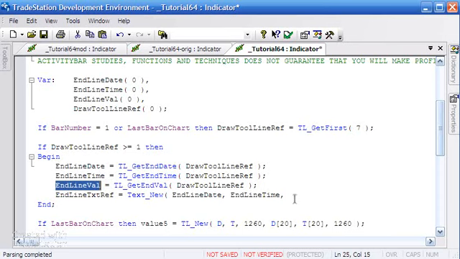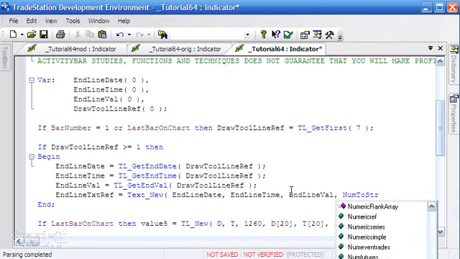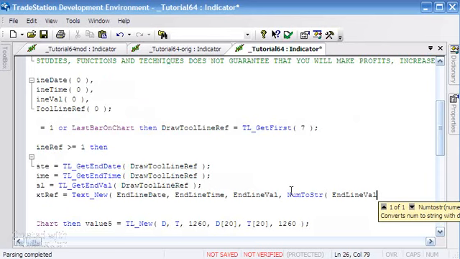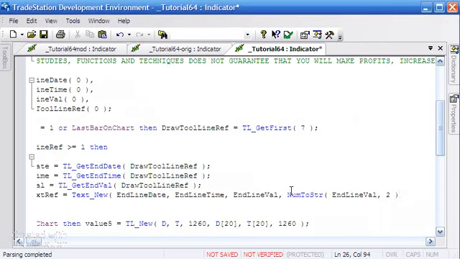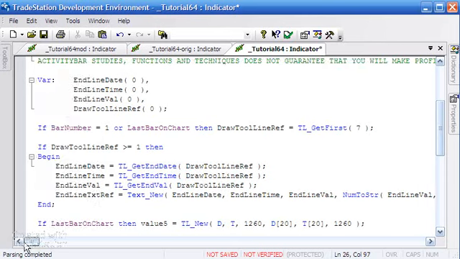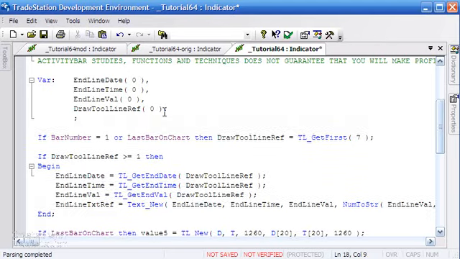And then in order to actually print the value, we're going to use the num2str, because the text_new is expecting a string. We're also going to use the val. I'm going to do it to 2 decimal places, close the brackets for the num2str, close the brackets again for the text_new, semicolon, and we need to create a variable for this, EndLineTxtRef, which we'll do. Just going to copy that and paste, give it an initial value 0.